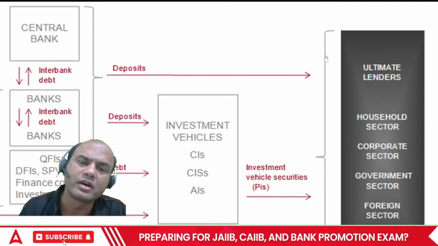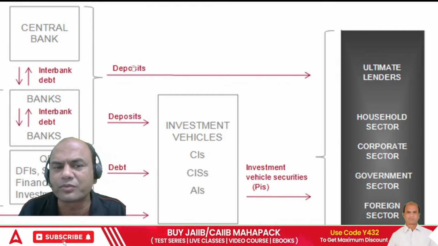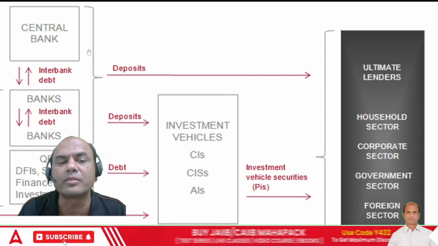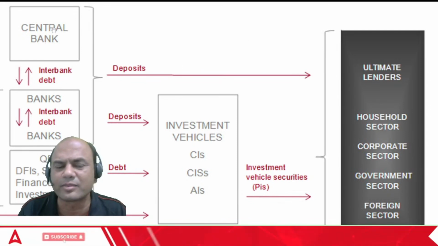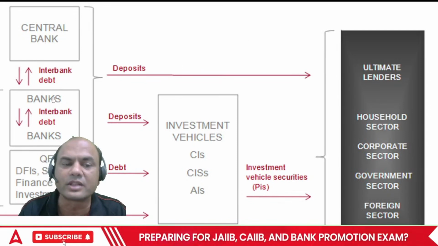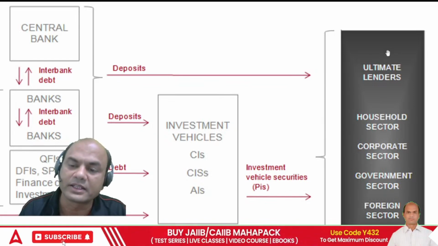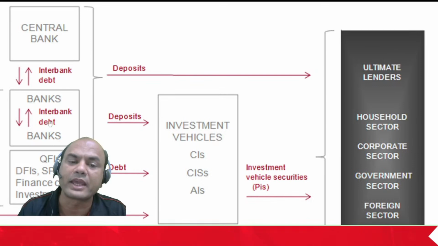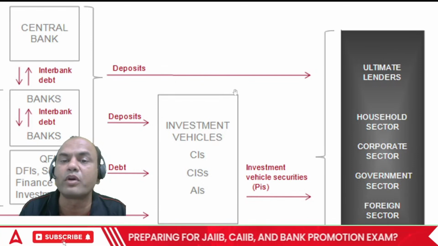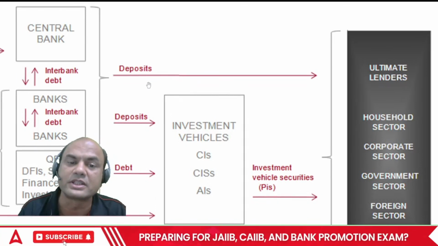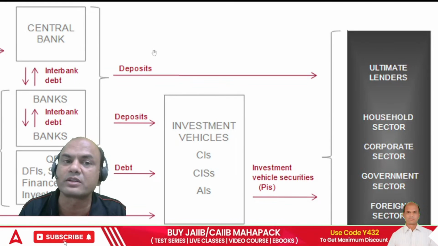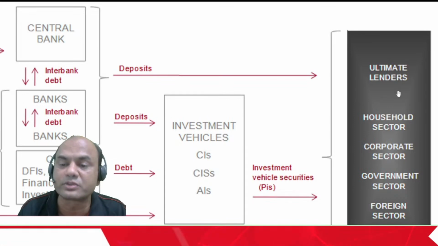This word is something confusing, isn't it? Say the central bank will give loans. Not only, the central bank directly doesn't give any loan. This is a bank. Okay, banks will give loans to these guys, right? So whenever a bank gives a loan, what is it actually doing? It is lending to this person. Means the bank is funding, parting with the funds to these guys.